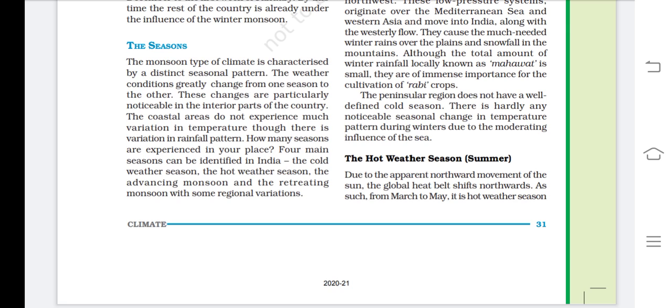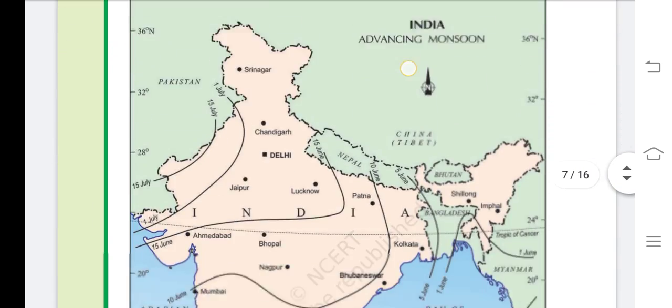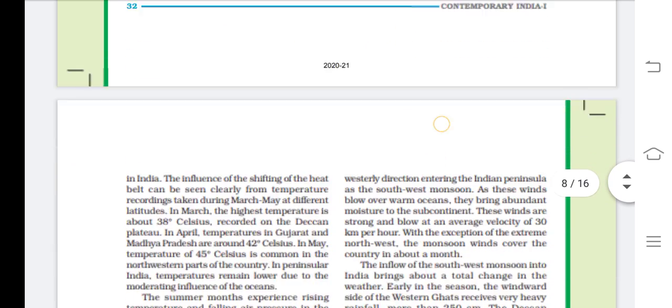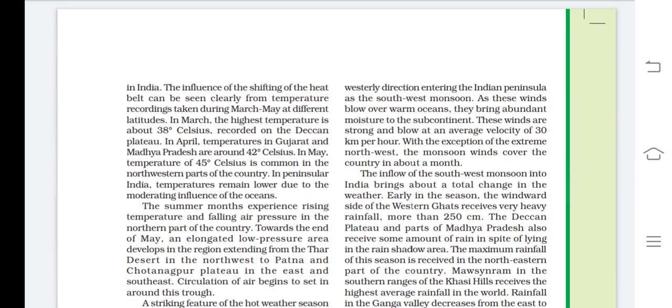Due to the apparent northward movement of the sun, the global heat belt shifts northwards. As such, from March to May it is hot weather season. From mid December till February we had winter season. From March to May we have hot season, that is the summer season, right?